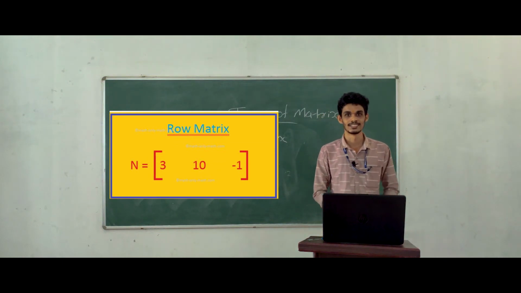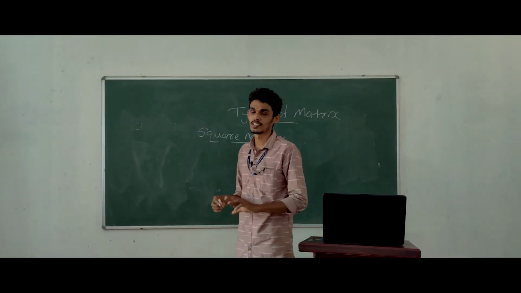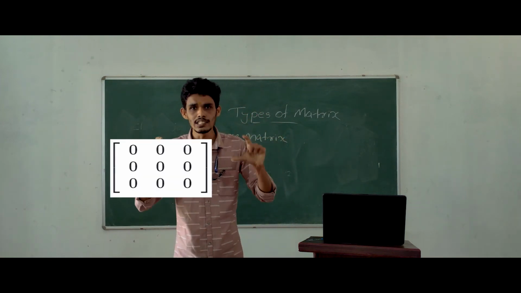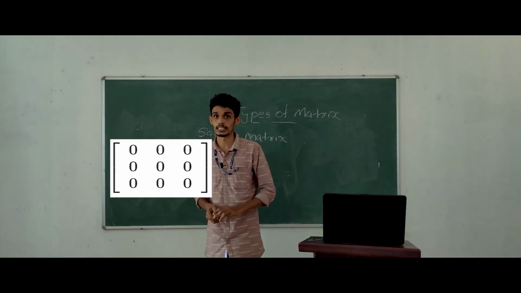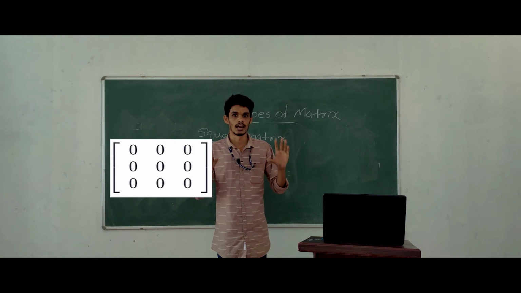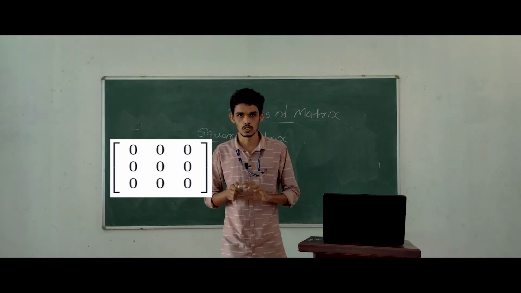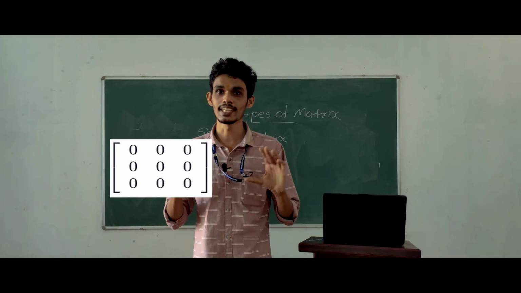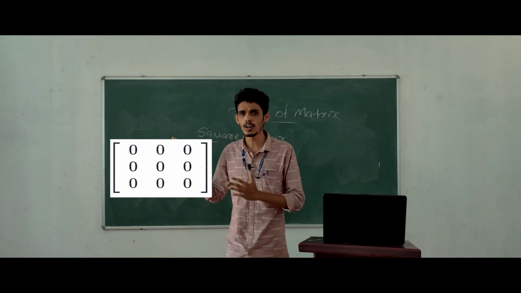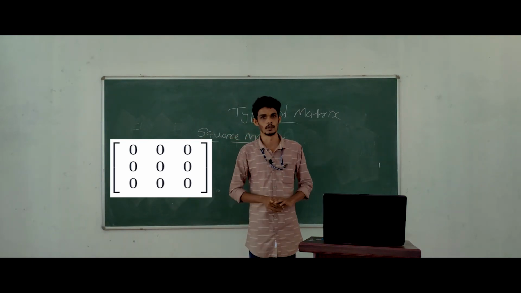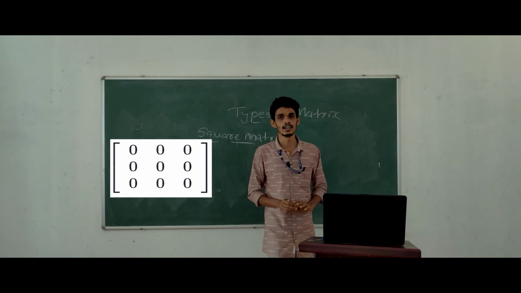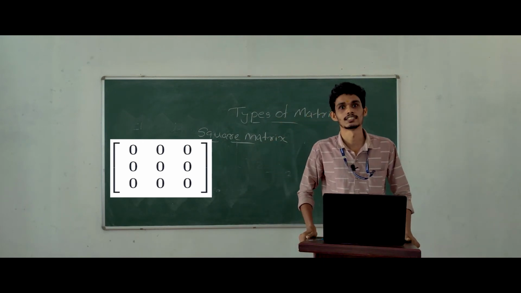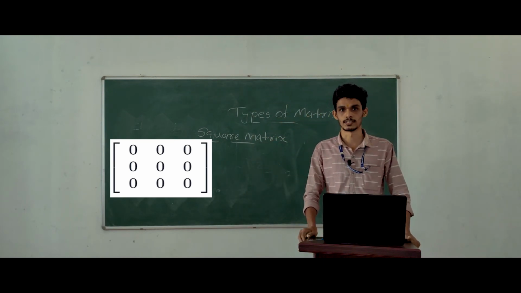Next one, zero matrix. In the case of zero matrix, all the elements of this matrix are zero. Zero matrix is another important type of matrix. In the case of zero matrix, all the elements are zero. That is called zero matrix.